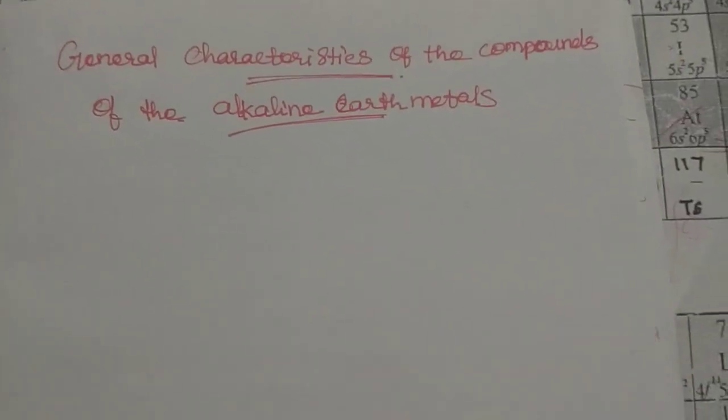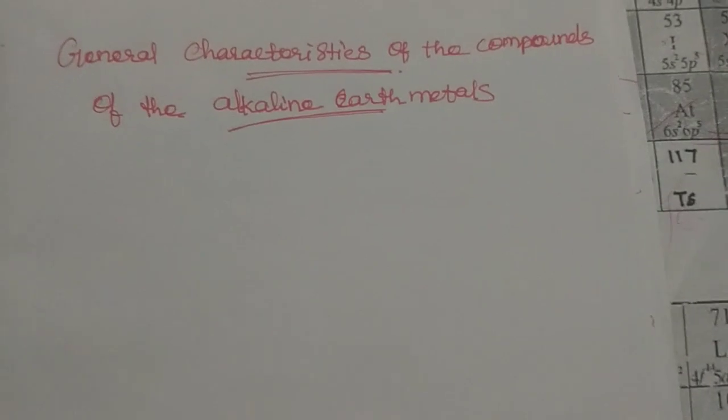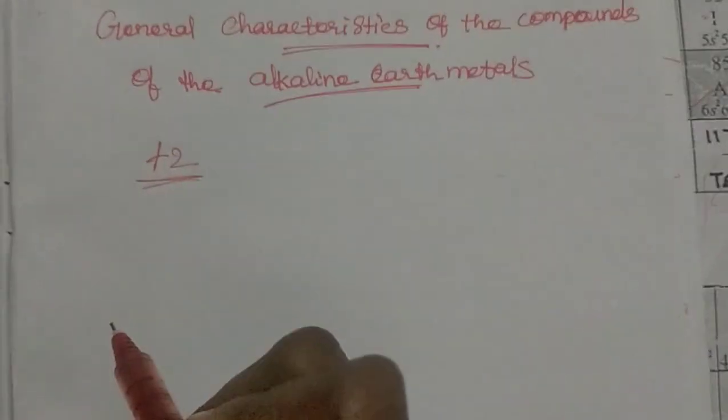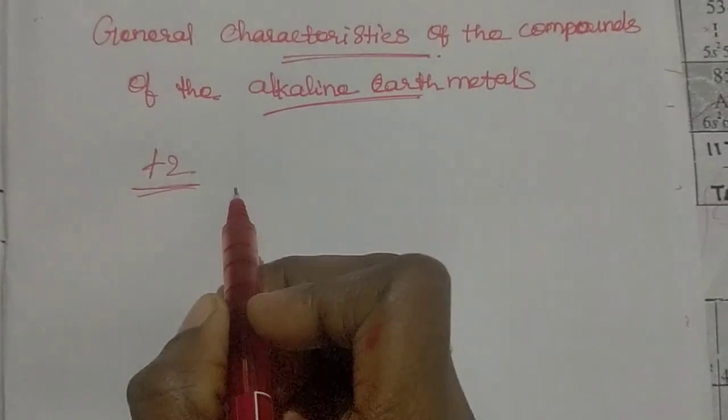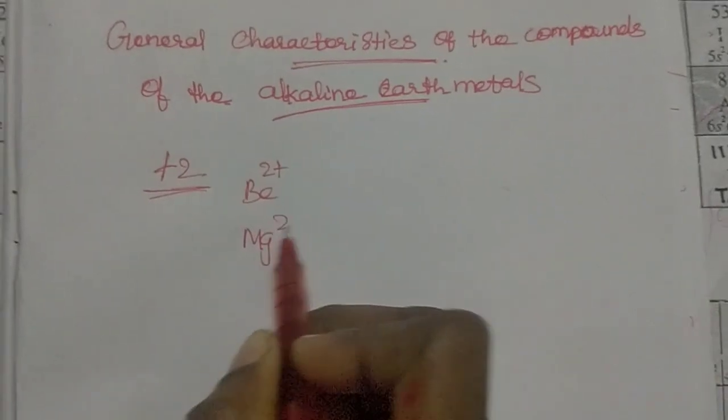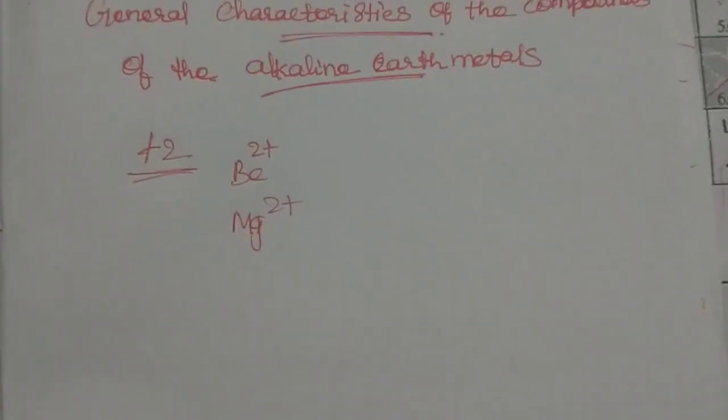Generally, alkaline earth metals form dipositive compounds. Dipositive means plus two, so beryllium 2 plus, magnesium 2 plus. So they are dipositive compounds.